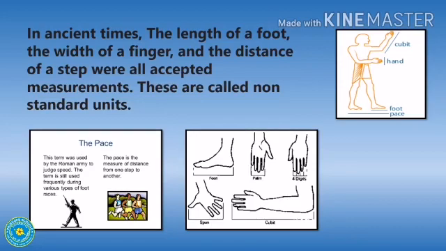In ancient times, the length of a foot, the width of a finger, and the distance of a step were all accepted measurements. These are called non-standard units. Why do we call them non-standard? Because the length of a foot can vary from person to person and the width of a finger may vary from person to person. So these units are not standard units. These units are called non-standard units.